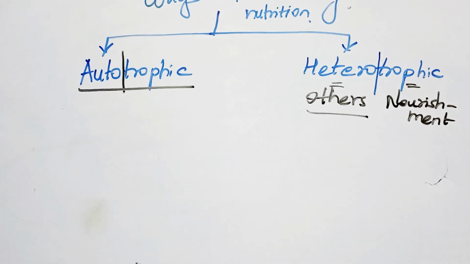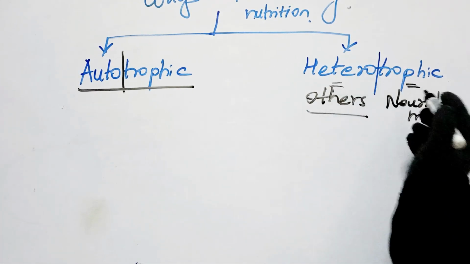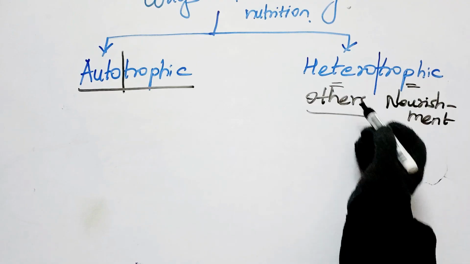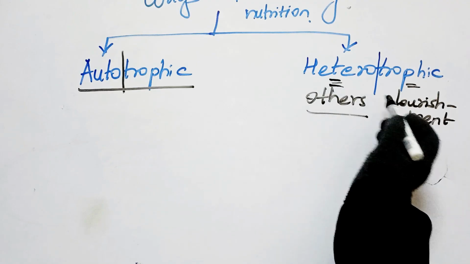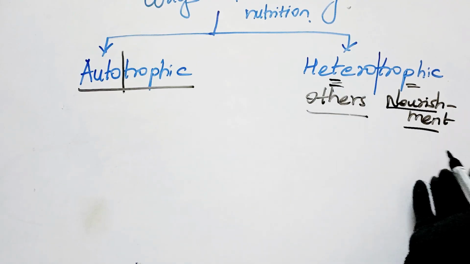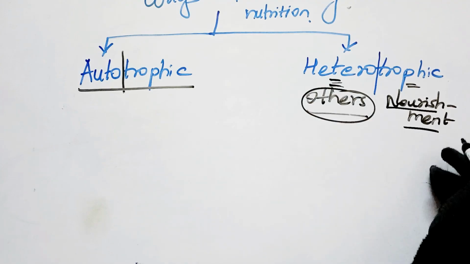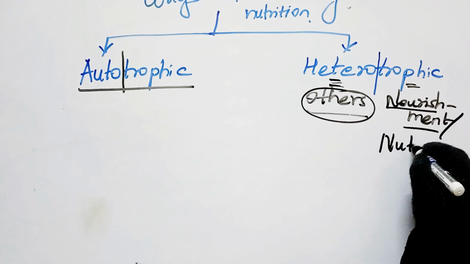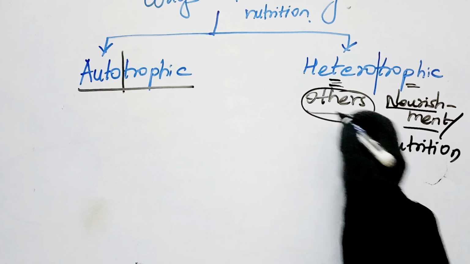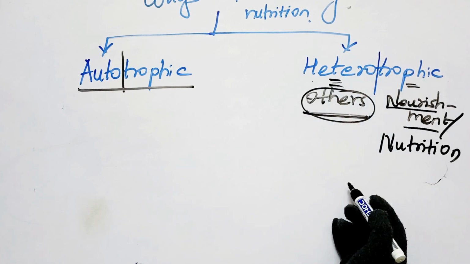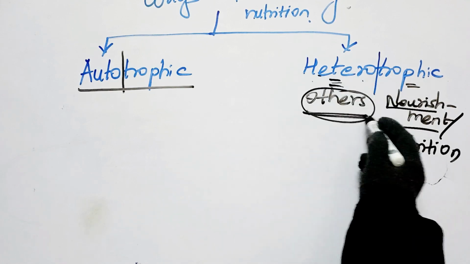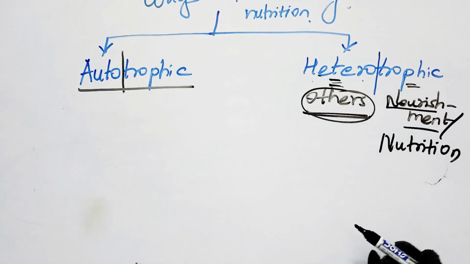So what is heterotrophic nutrition? When you are obtaining the nourishment or the nutrition from others. Here hetero means others, trophic means nourishment or nutrition.